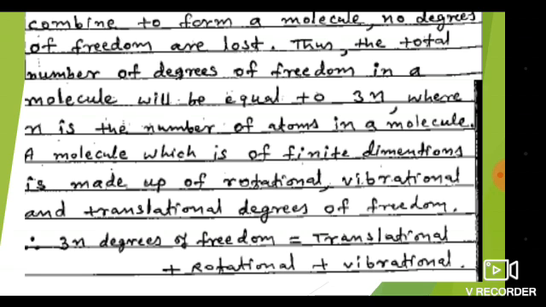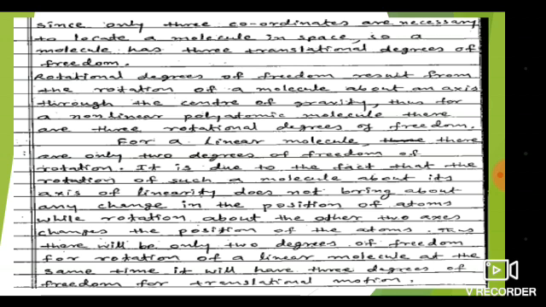So 3 into n, where n is the number of atoms. Therefore, 3n degrees of freedom is equal to translational plus rotational plus vibrational degrees of freedom.